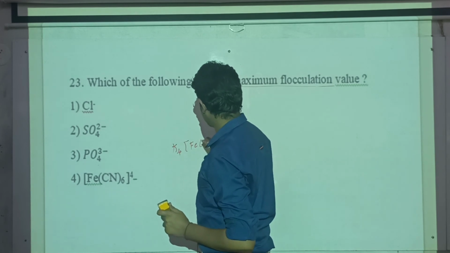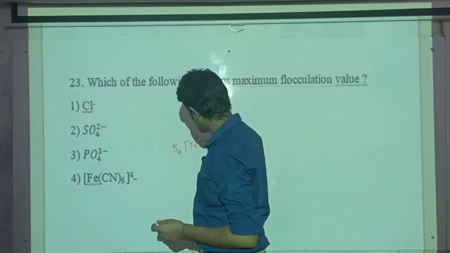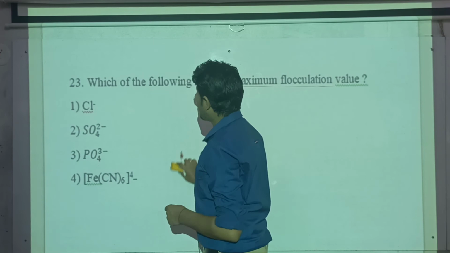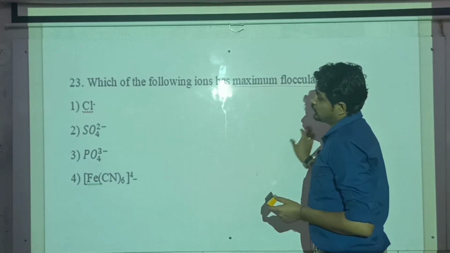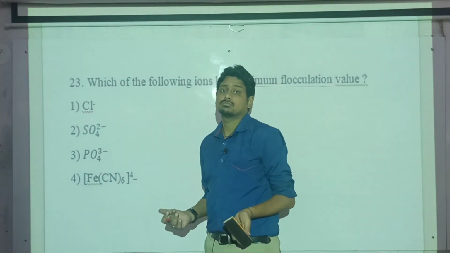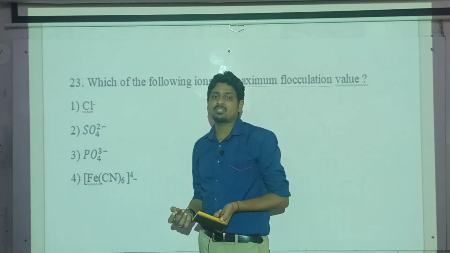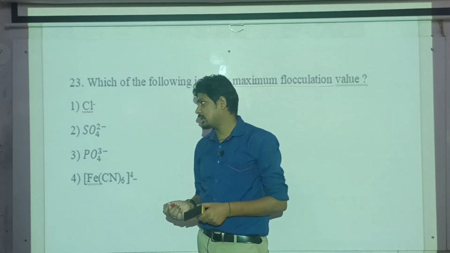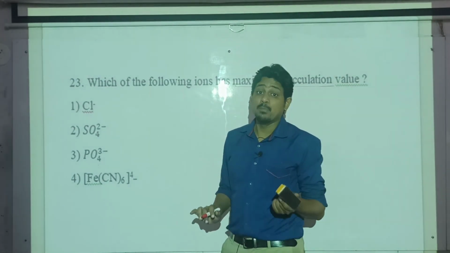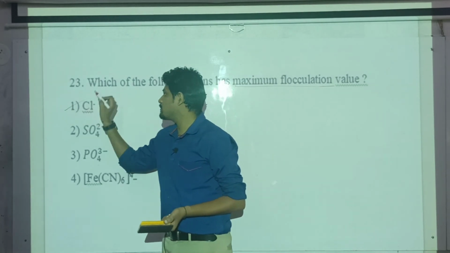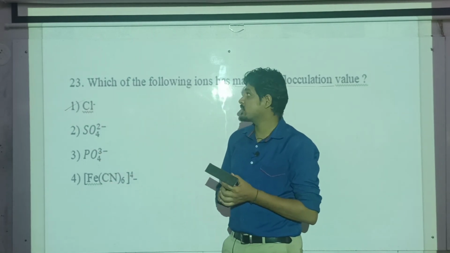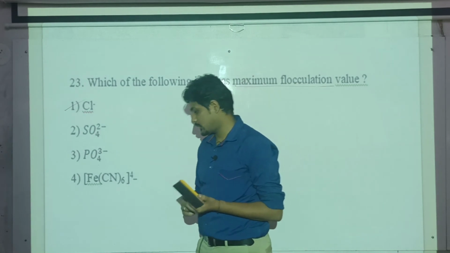Okay, here it will be a +2 charge, so never mind. So we require the maximum amount, right? Which among the following has the maximum flocculation value? The one carrying the minimum negative charge will have the maximum flocculation value. So among these, this one has the minimum negative charge, so it is required in maximum amount.